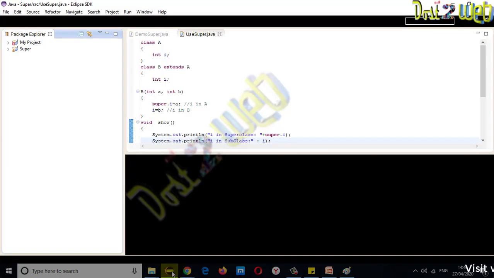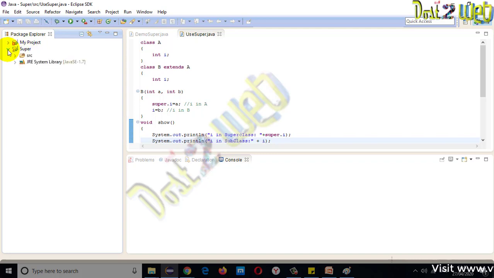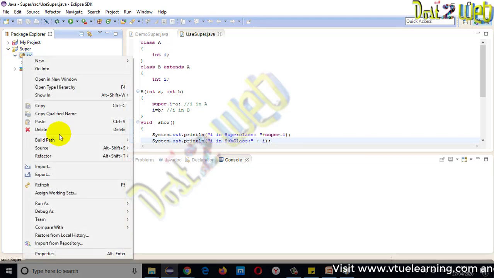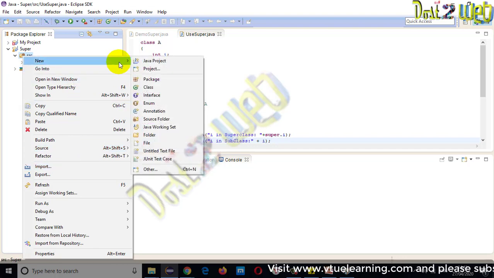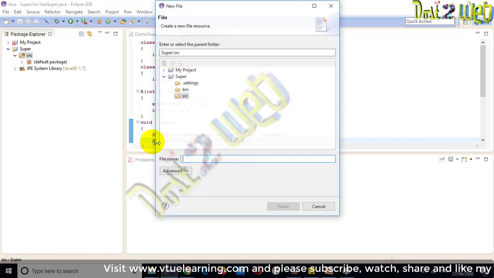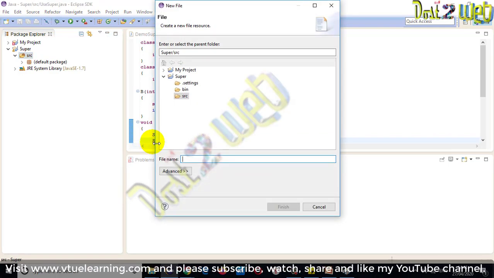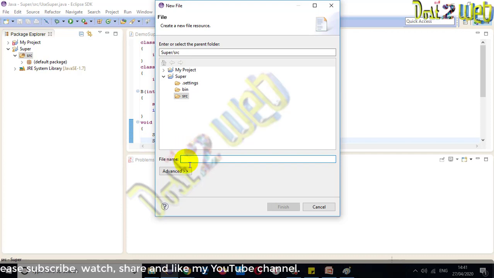I have already written it, and I'll show you. I always say the file name and class name should be the same. Let me try writing a different name this time: multi.java.